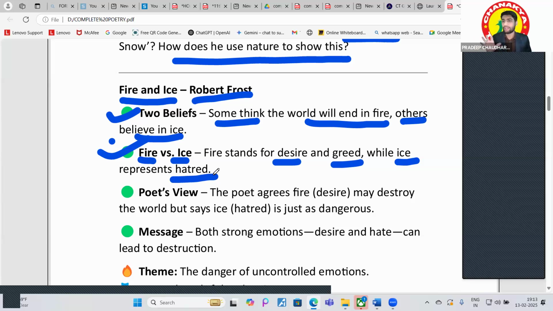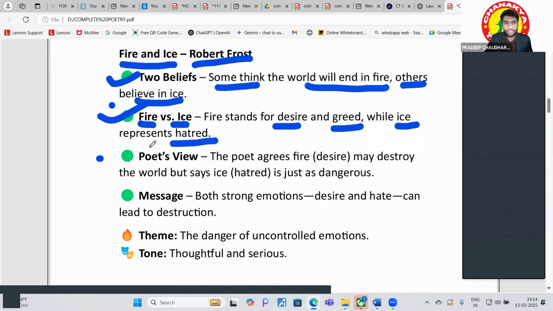Right. So there should be love between us. Right. And love is not that kind of thing that, okay, I just love you and you don't love. That is not the thing. Love is our inner quality. Okay. So the persons who are spreading the hatred nowadays, you will feel that anyone is doing some kind of bad things. Anyone is saying bad things about me and another one is saying bad things about another person, right? So they are just spreading the hatred. Okay. There are some politics and all these things. So what is it? It is just the hatred, right? So the fire is standing for the desire and the greed, and the ice is representing the hatred.